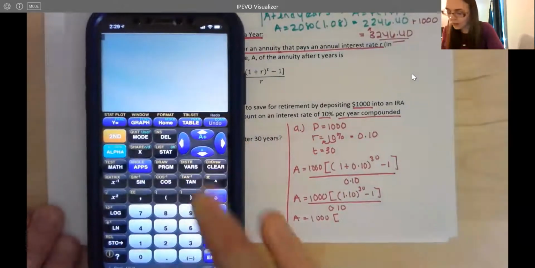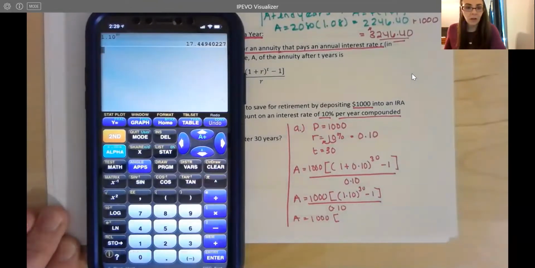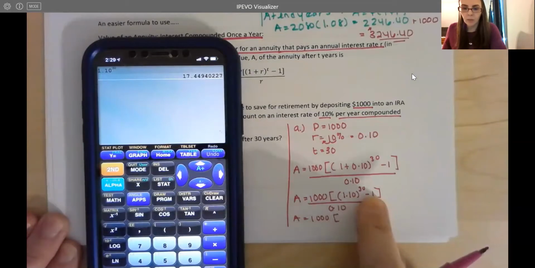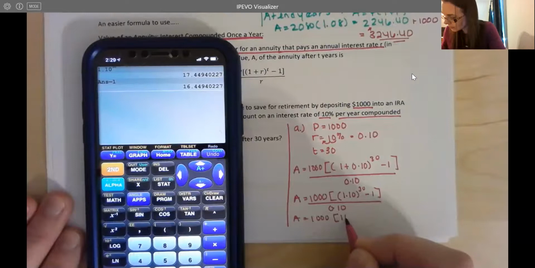All right, so I have that 1.10. I'm going to raise it to the 30th power. I get quite a large number, or it's not a large number, I should say, a lot of decimal places here. So I have that value, and I'm going to subtract 1 from it. So I'm just going to do that right together and save some time.